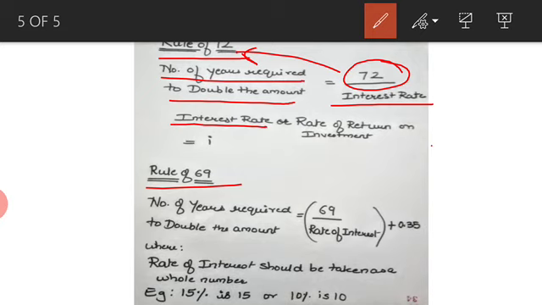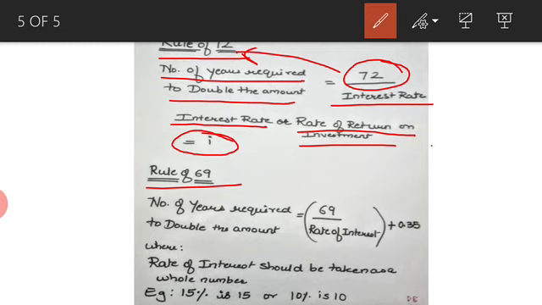The interest rate can be given as the interest rate, or also called the rate of return on investment, or in other words it is I. So 72 divided by the rate of interest will give you the number of years required to double the amount.